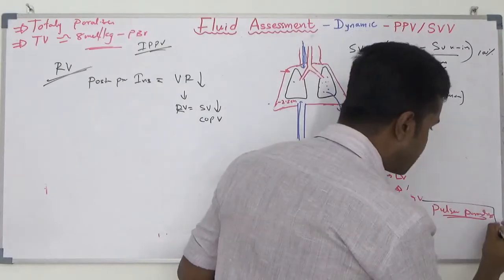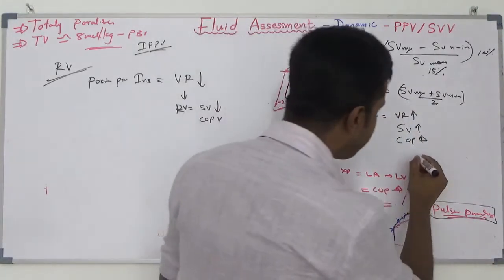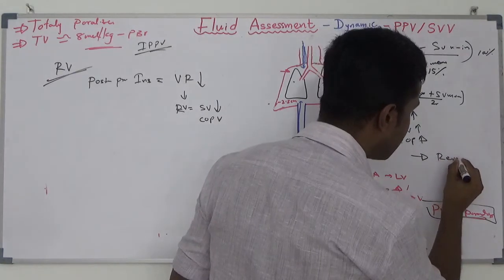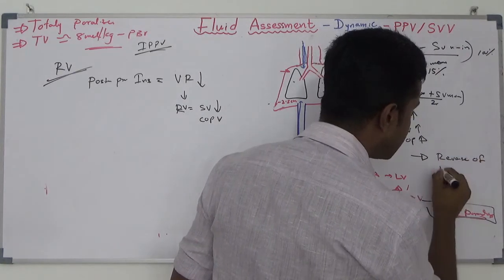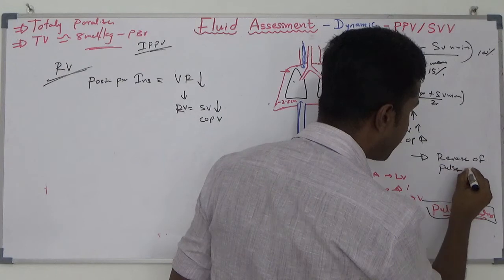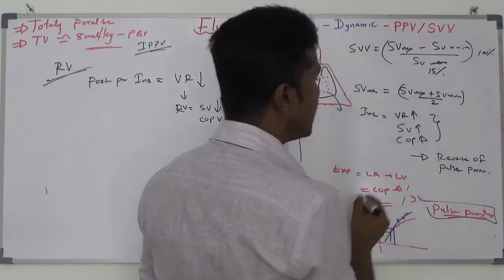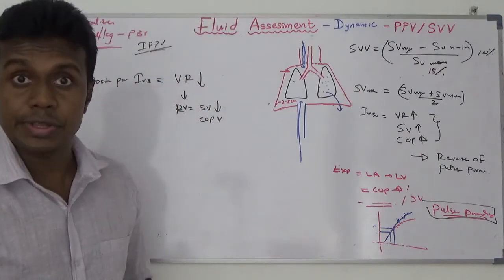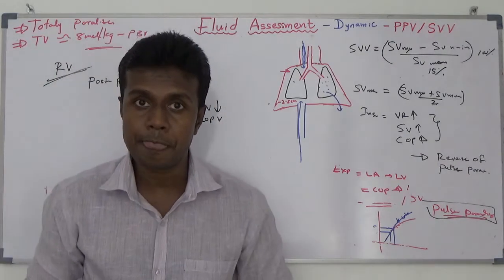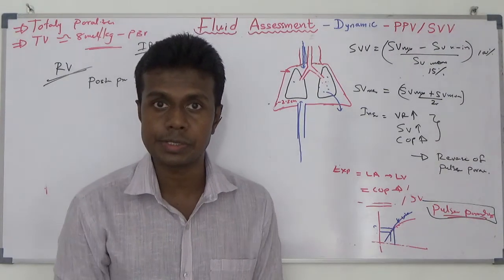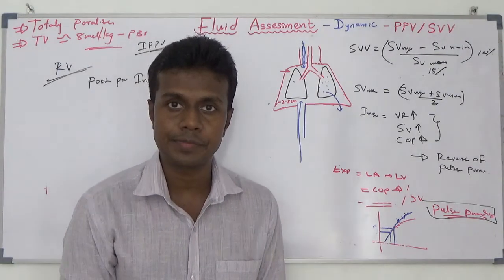But pulsus paradox is already there. Because of that, we are going to call it the reverse of pulsus paradox. Pulse pressure change will reverse with positive pressure ventilation. Pulse pressure change will reverse with positive pressure change or positive pressure ventilation.